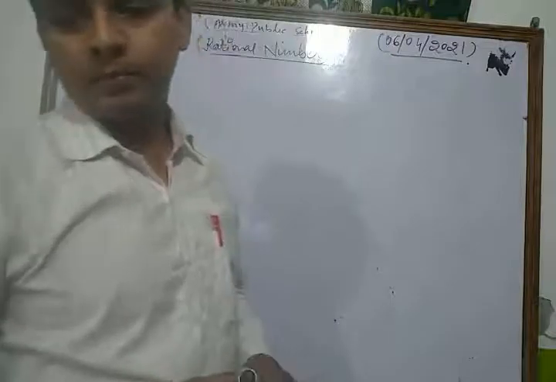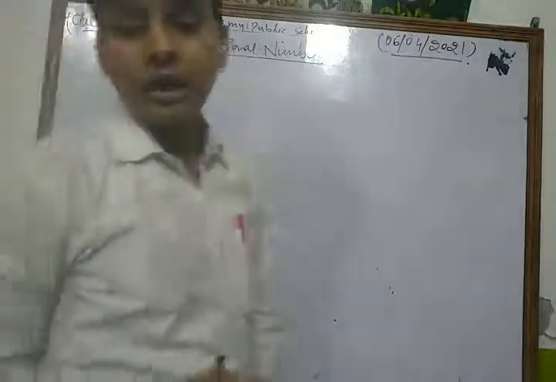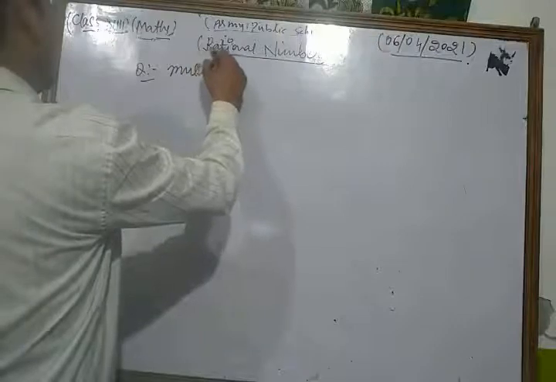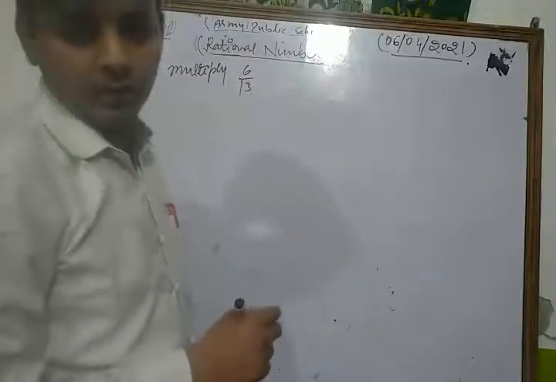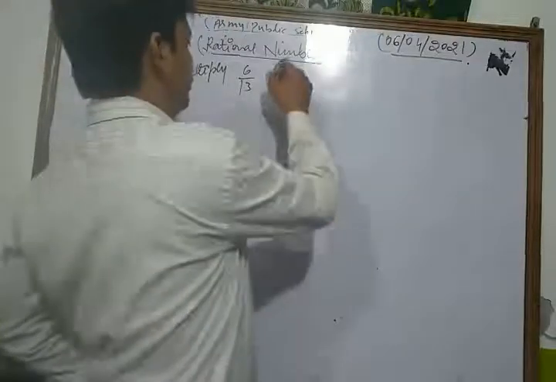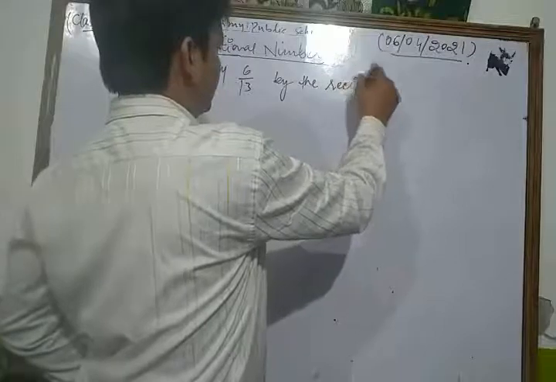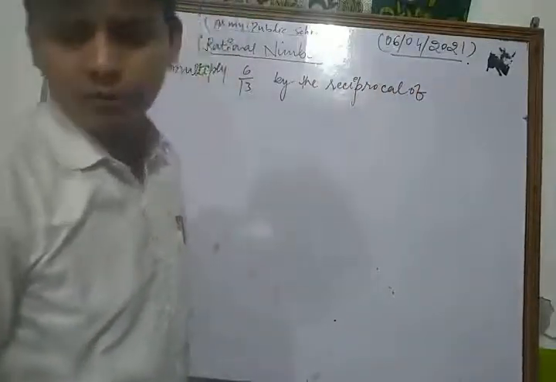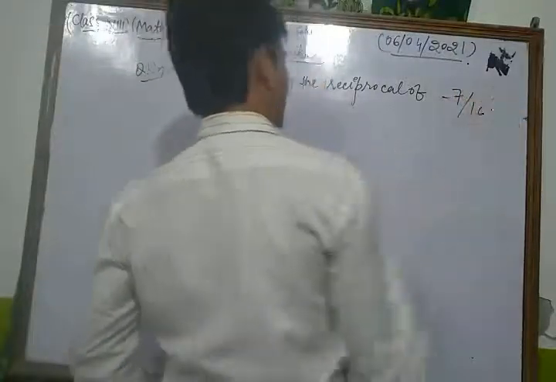The question is: multiply 6 upon 13 by the reciprocal of minus 7 upon 16.